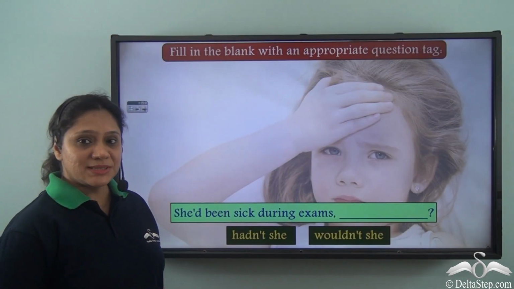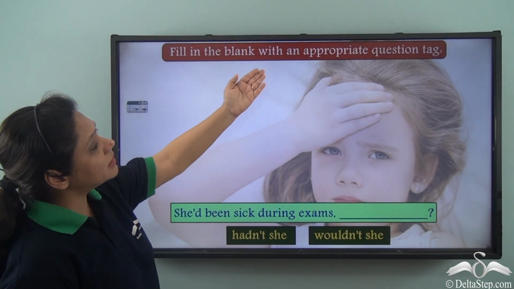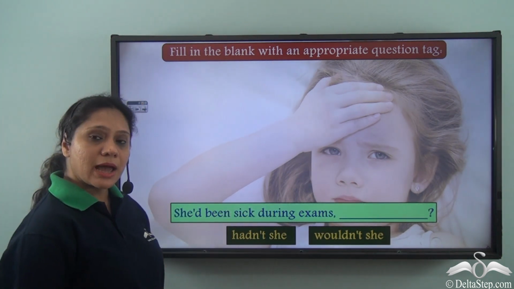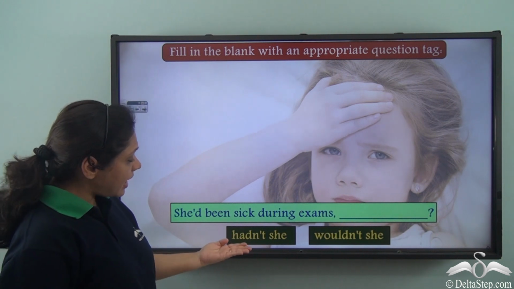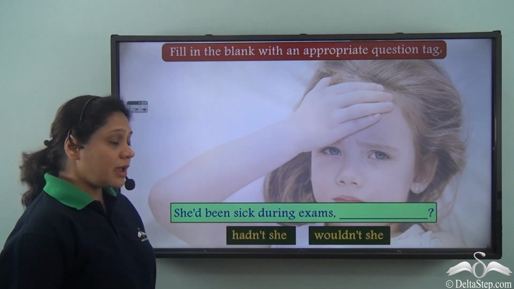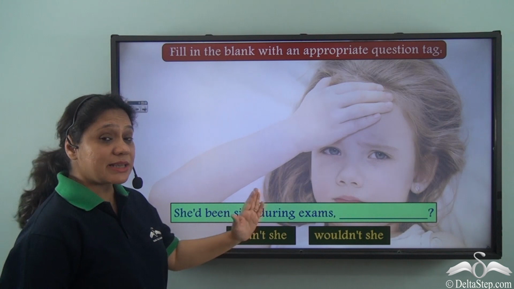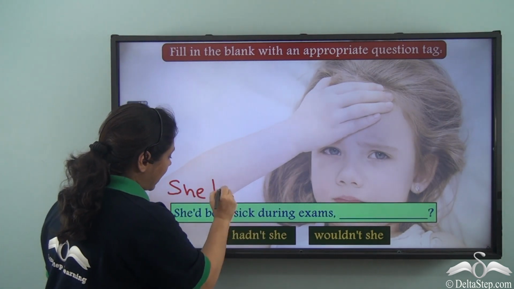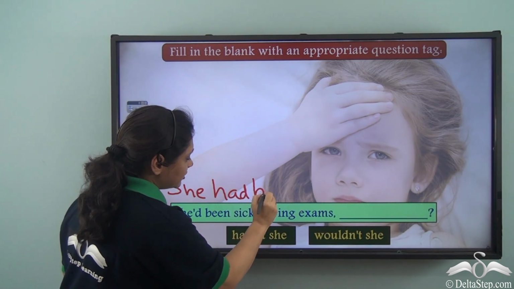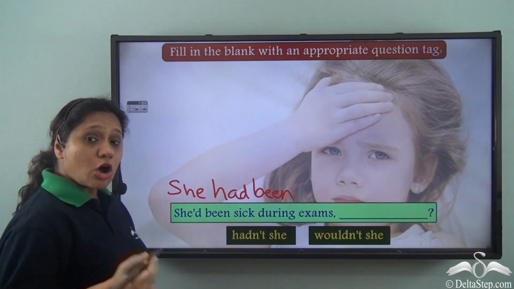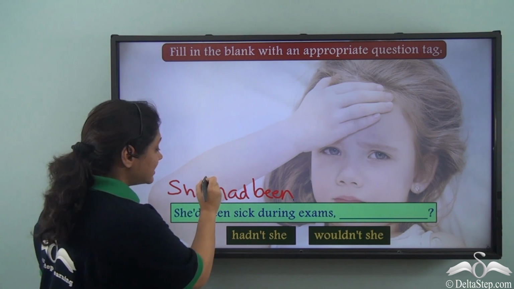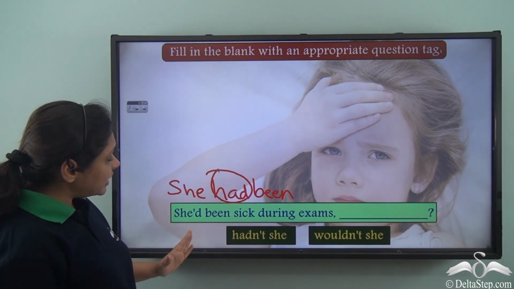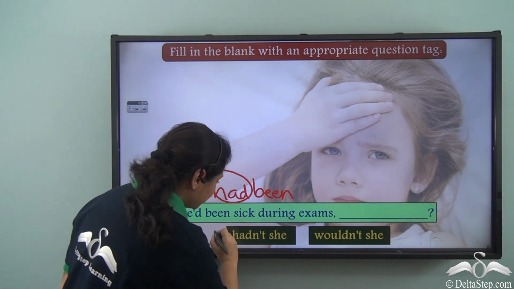Now let us do this exercise. Fill in the blank with an appropriate question tag. She'd been sick during exams, and the options given to us are hadn't she, wouldn't she. Now when we say she'd been sick during exams, we mean to say she had been sick during exams. So the auxiliary verb used in this sentence is had. So the correct question tag will be she'd been sick during exams, hadn't she?